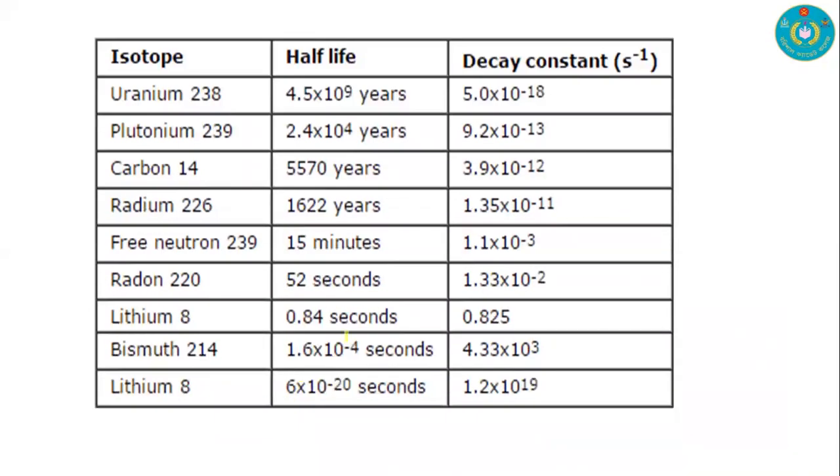And here is a table for you. We have many isotopes and their half-life and their decay constant. Decay constant is denoted by lambda, and half-life is denoted by T or T half. There are the isotopes, and their values for half-life and decay constant.